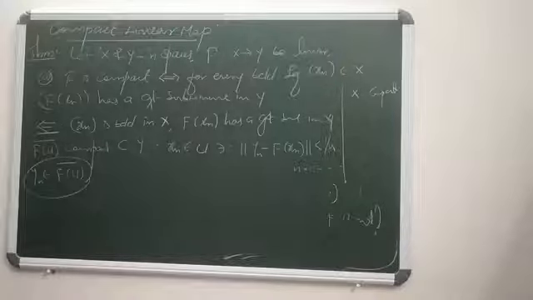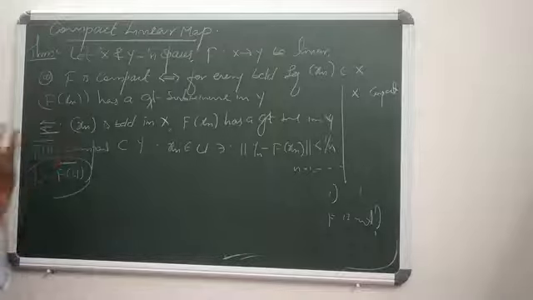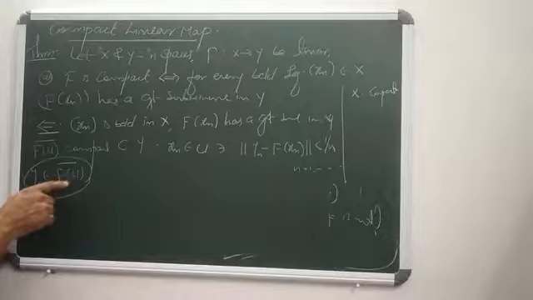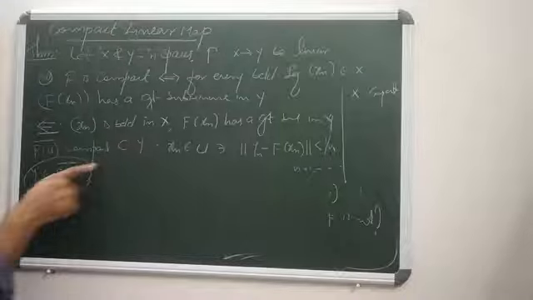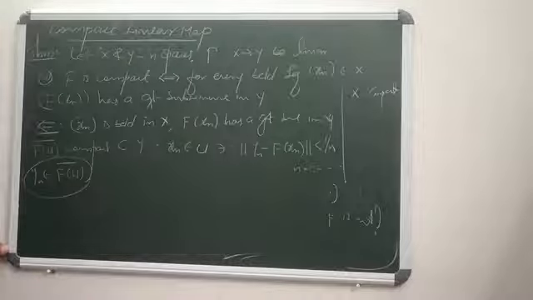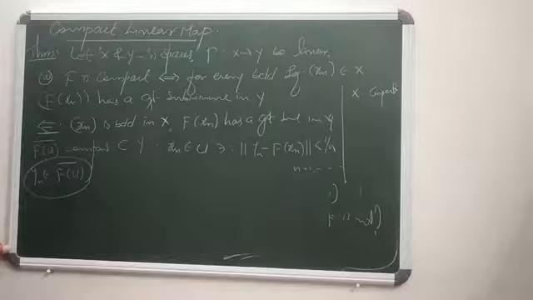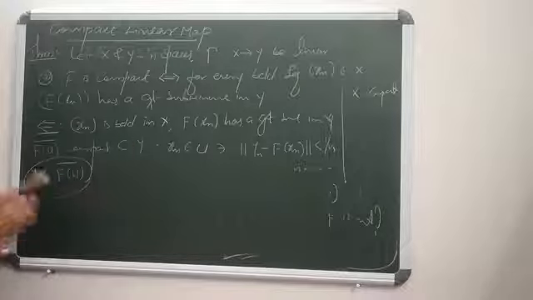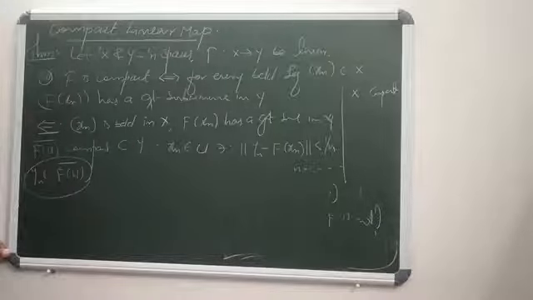Our requirement is to show that f of U closure is a compact subset of Y. For that, we can choose a Yn in f of U closure. Then we can find an element Xn in U, where U is an open ball in X, in such a way that norm Yn minus f of Xn is strictly less than 1 by n. Why? Because of the density.